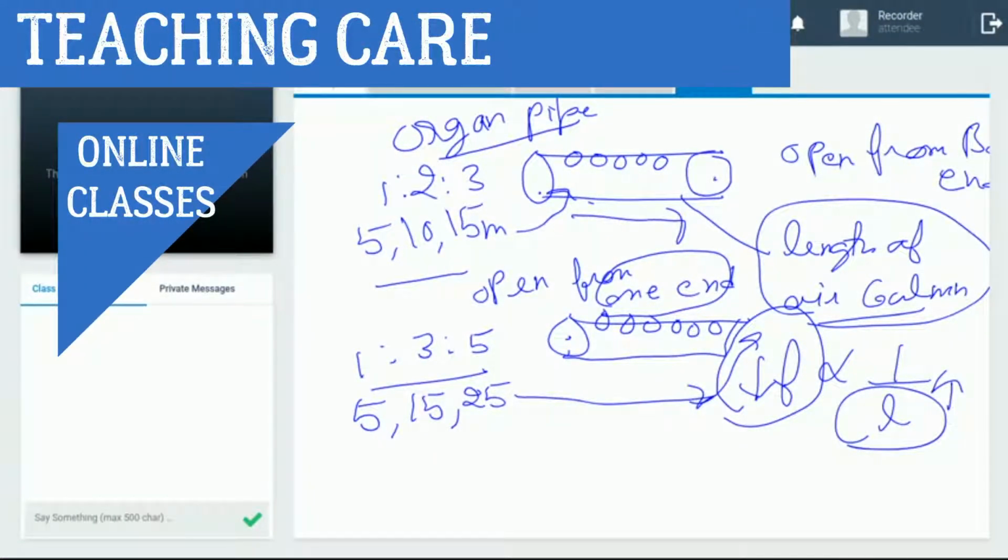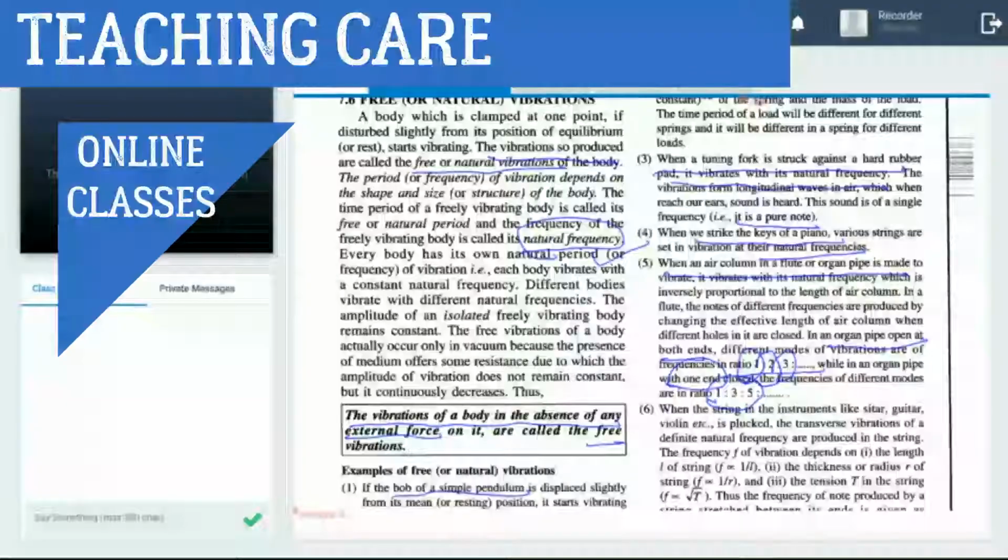In case of open from both ends, it would be 1 ratio, 2 ratio, 3 ratio, 4 ratio, and so on. But in case of open from one end, 1 ratio, 3 ratio, 5 ratio, 7 ratio, 9 ratio, 11, it is odd multiples, natural numbers. Okay, clear?